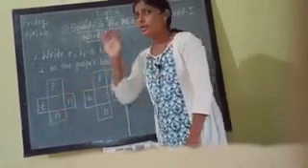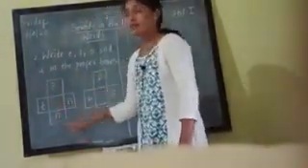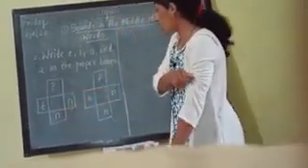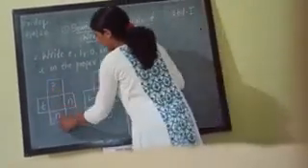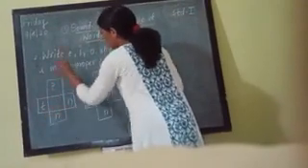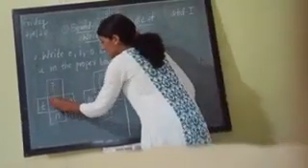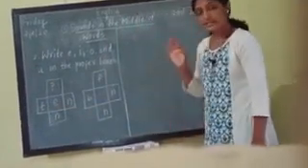Okay, any one letter we have to add to the middle box. So the first box is P, N, T, N. If we add E, what will it become? It will become P-E-N, pen, T-E-N, ten. Is it correct? Yes, definitely it is correct.